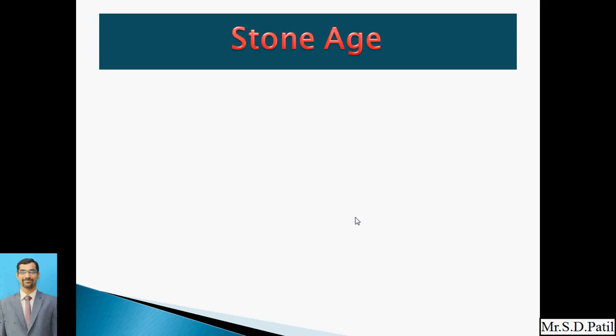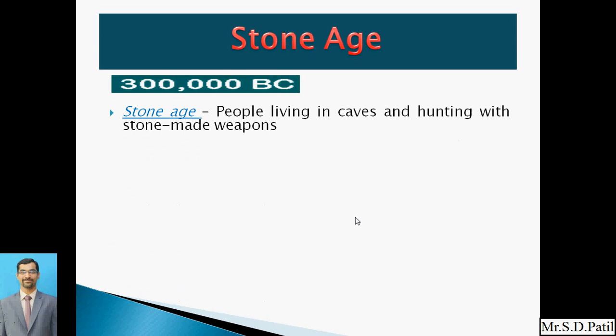Now we will discuss the Stone Age initially. So 3 lakh BC. BC in the sense, I have already explained. So what was the Stone Age? People living in caves and hunting with stone-made weapons. Now, in history, in fifth or sixth standard, you have learned this.